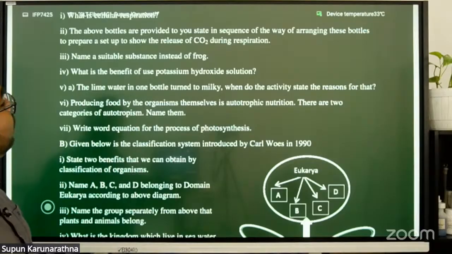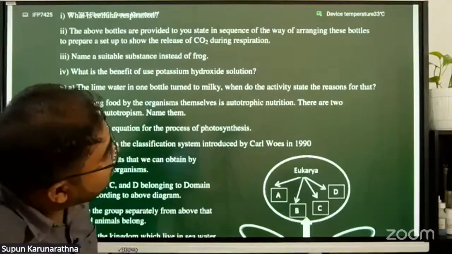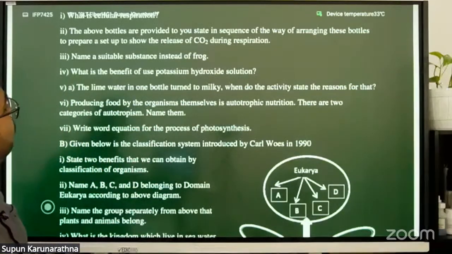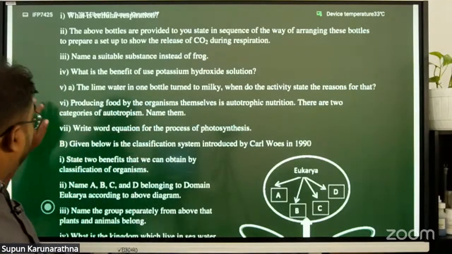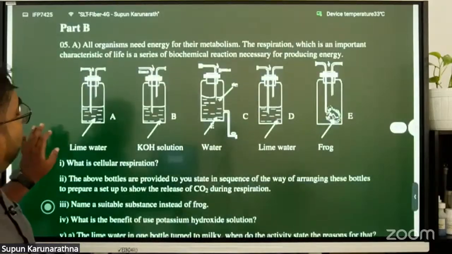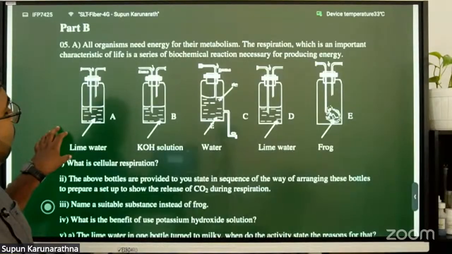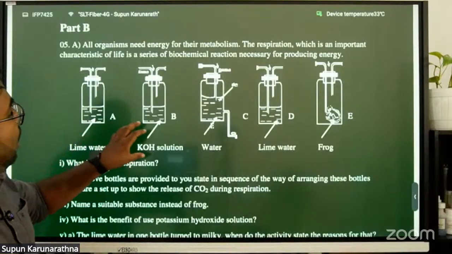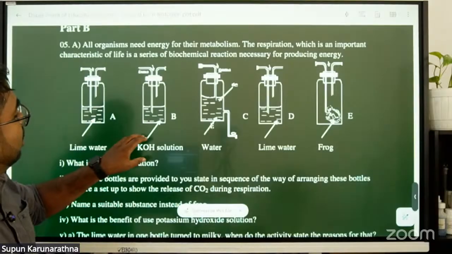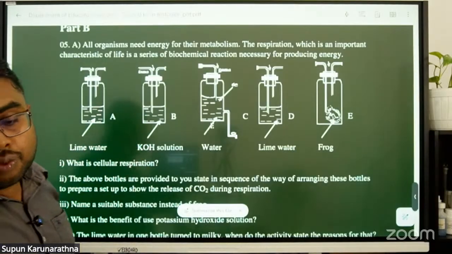The lime water in one bottle turns milky when the activity is done. State the reason for that. The lime water in A is not milky after we connect bottle B to A. So what is the reason?